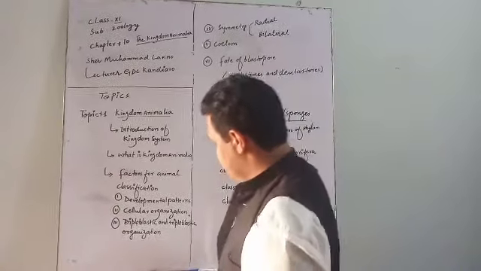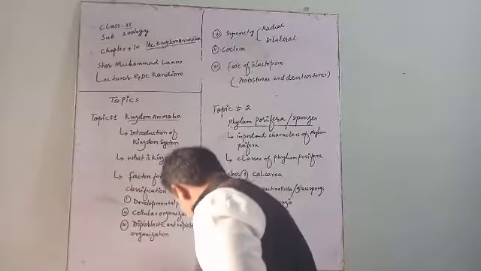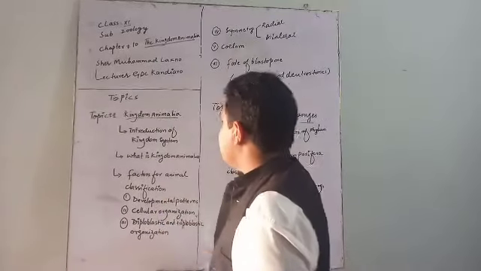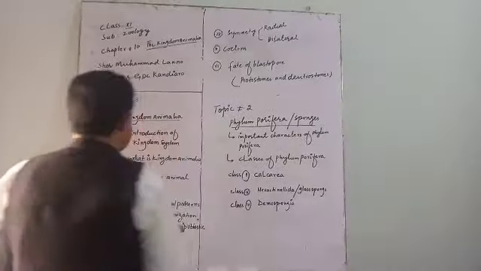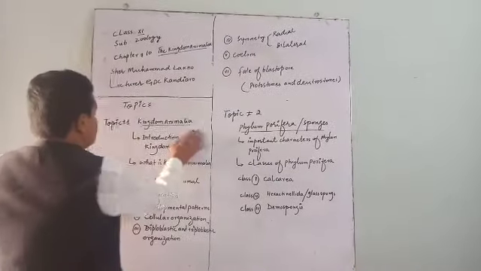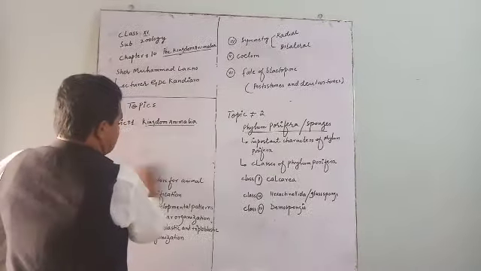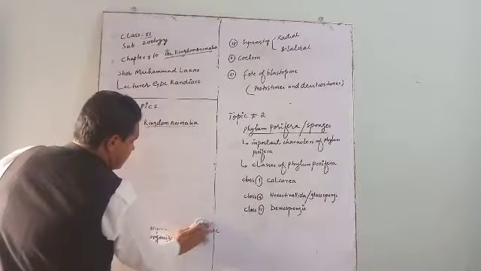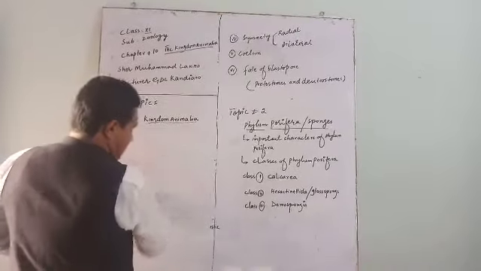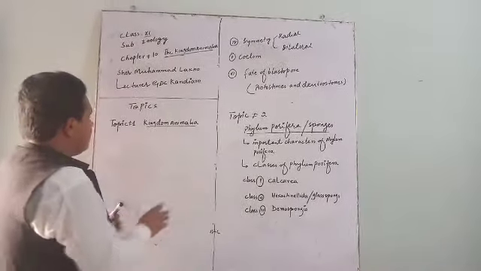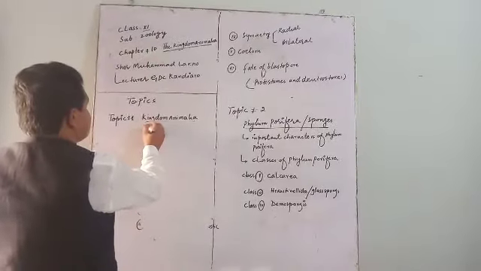So we are going to start kingdom Animalia. Now, what is the kingdom system?